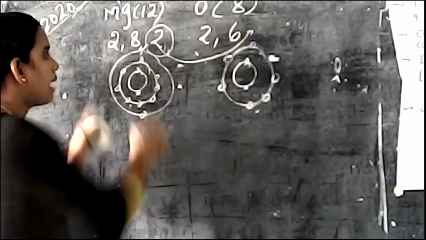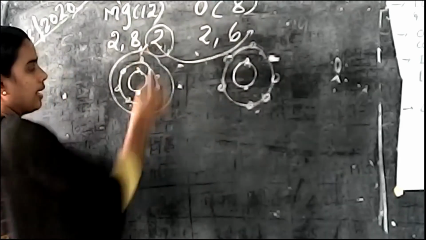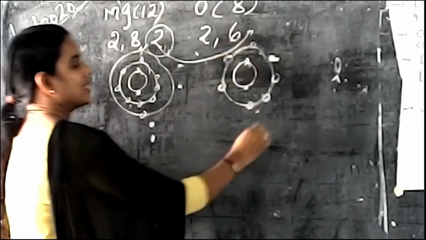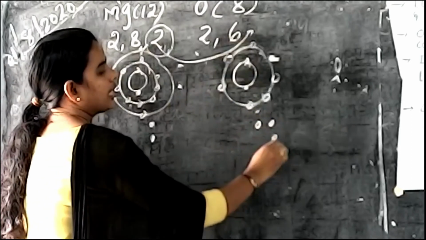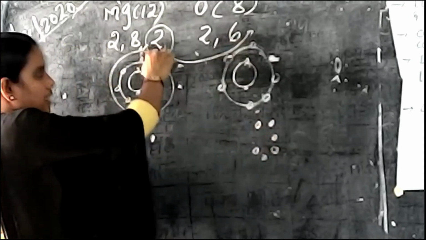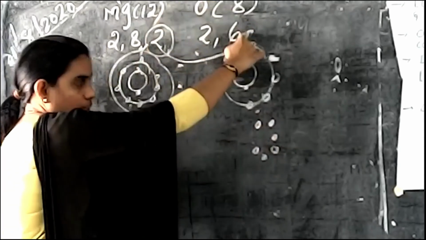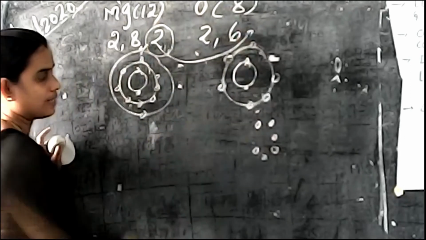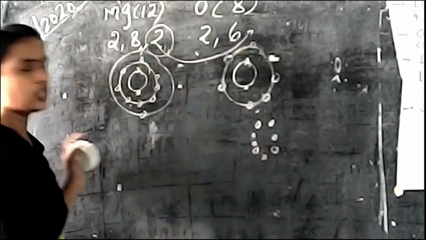So, what happens here? First one has 2 in the outermost shell. Here there are 6: 1, 2, 3, 4, 5, 6. So finally, these 2 are transferred into the oxygen atom. So finally, oxygen got 8.